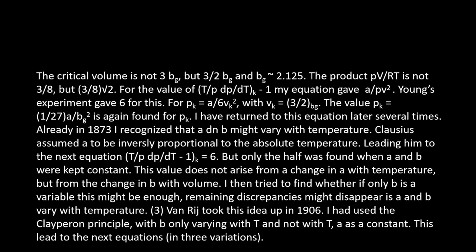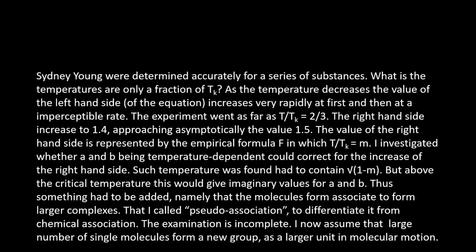And then try to find whether, if only B is a variable, this might be enough. Remaining discrepancies might appear if A and B vary with temperature. Faraday took this up in 1917, and I used the Clapeyron principle with only B varying with T and not with A, and A as a constant. This led to the next equations in 3 variables.